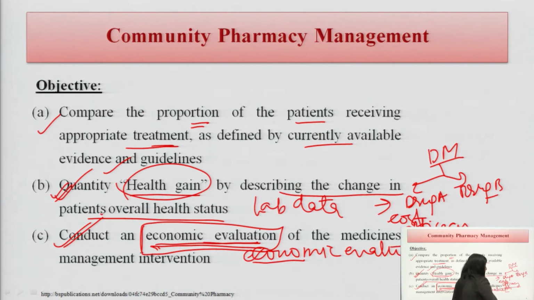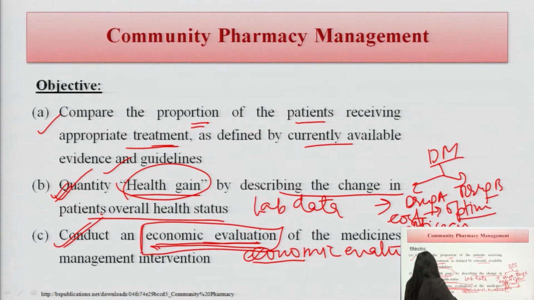So we have to maximize the efficacy and optimize the cost. So in this point number 3, conducting economic evaluation, pharmacists know very well what the treatment options are, and a pharmacist will see which option is better from the economic point of view.